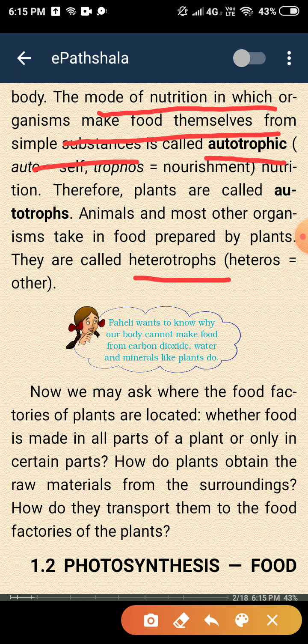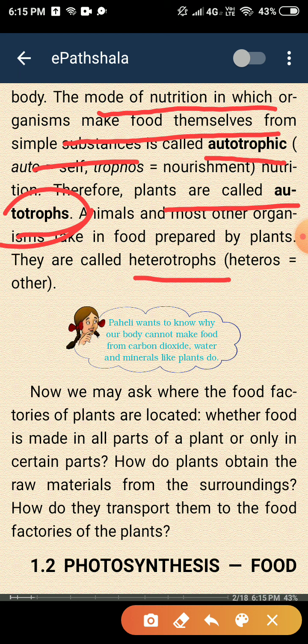Therefore, plants are called autotrophs. Why are plants called autotrophs? Because they make their food on their own. That's why we call plants autotrophs.